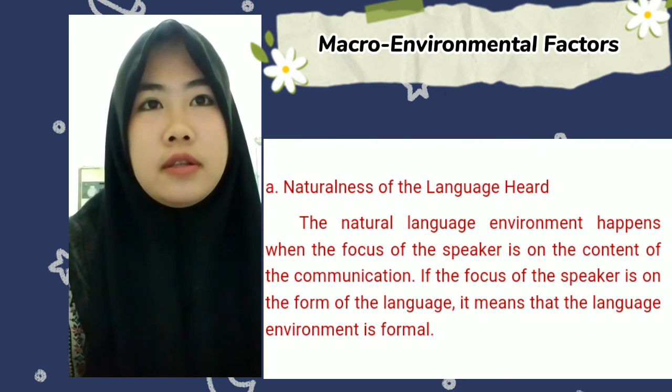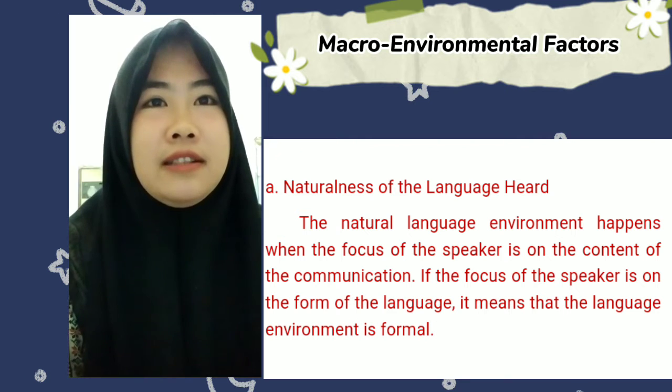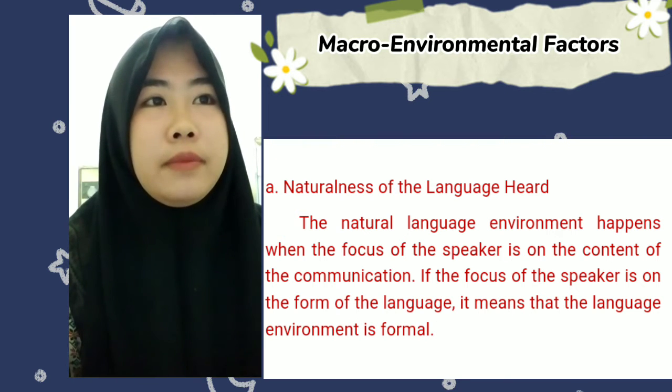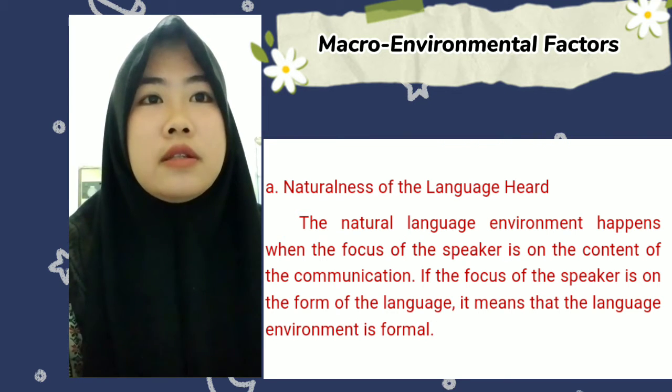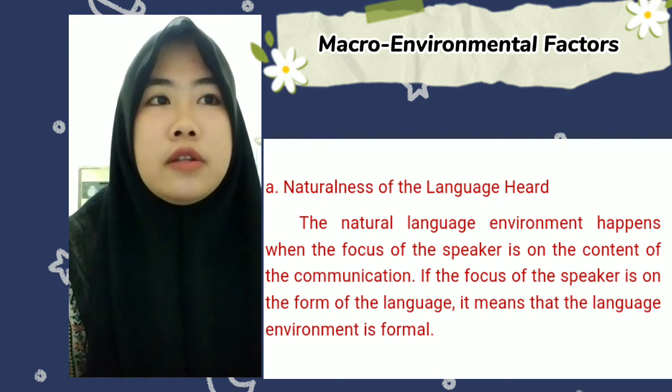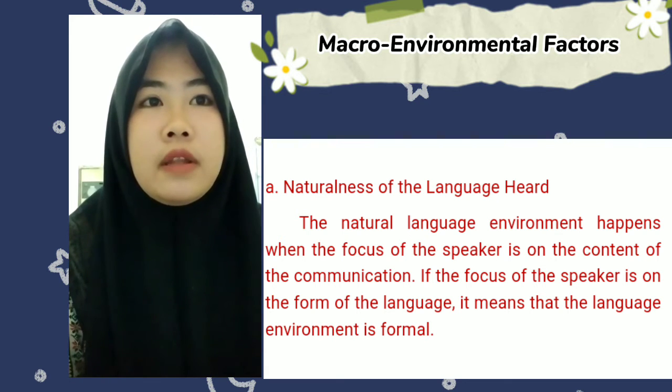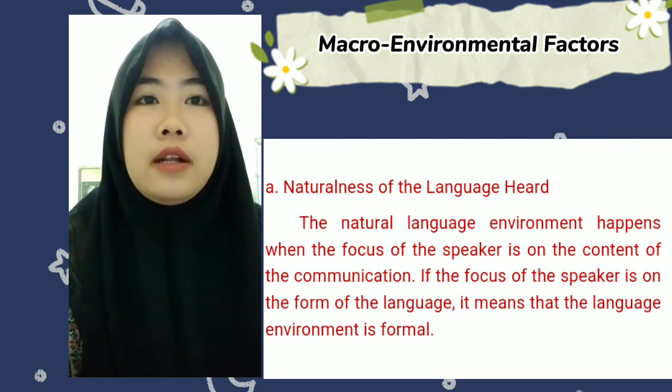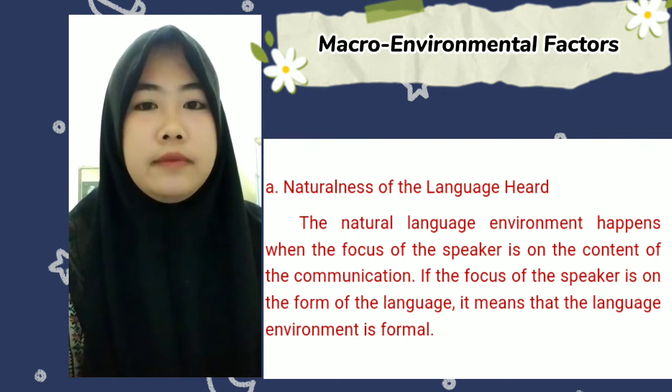Macro-environmental factors. A. Naturalness of the language heard. The natural language environment happens when the focus of the speaker is on the concept of the communication. If the focus of a speaker is on the form, the language, it means the language environment is formal.